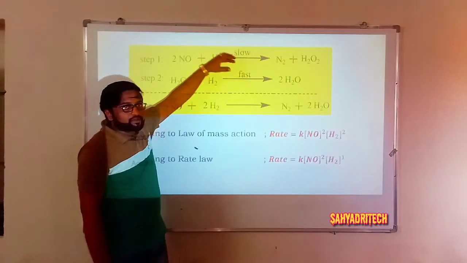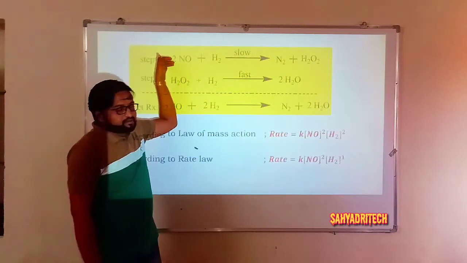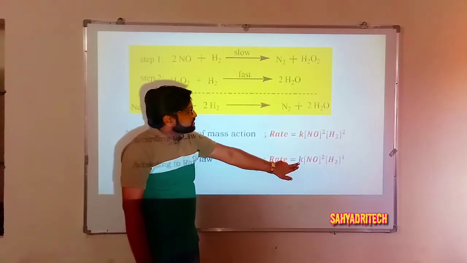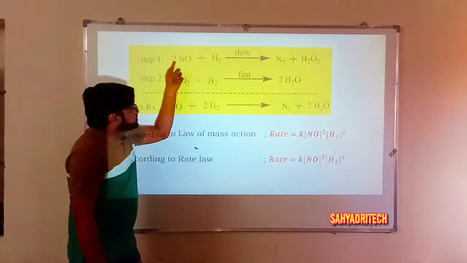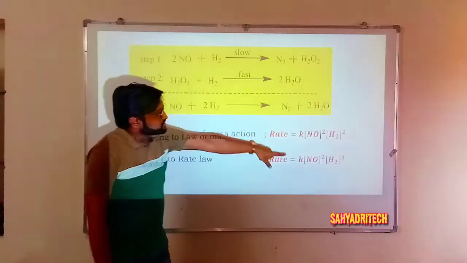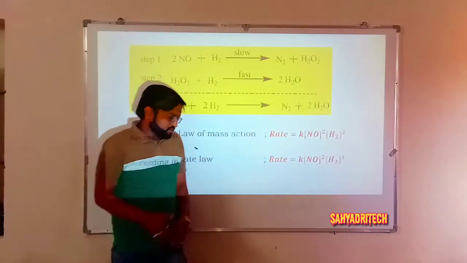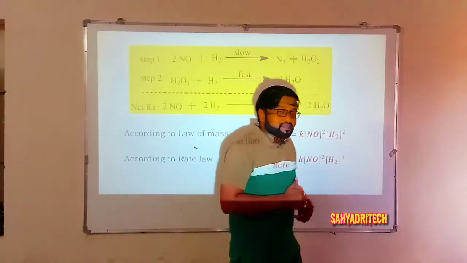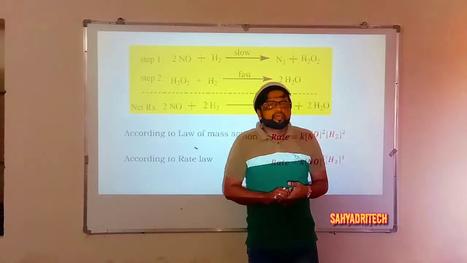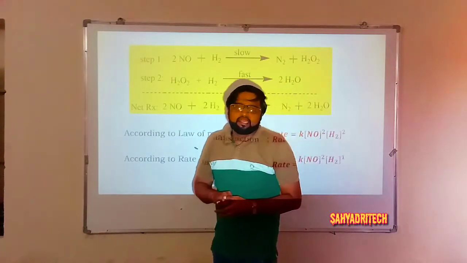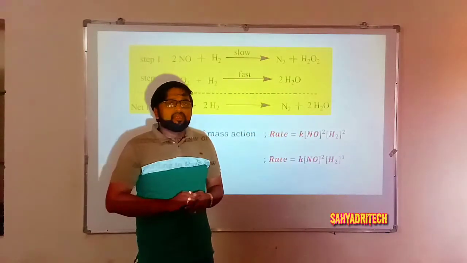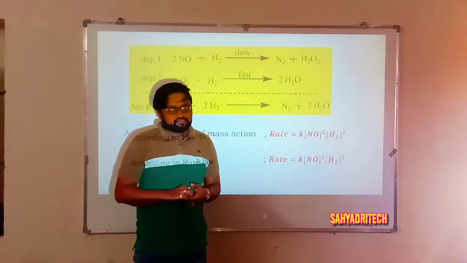The slowest step. So we have to consider the first step here. So rate is equal to K into concentration of NO raised to 2 into concentration of H2 raised to 1. So overall for multi-step reactions, what is to be remembered? For all multi-step reactions, the law of mass action and rate law are going to have different expressions.